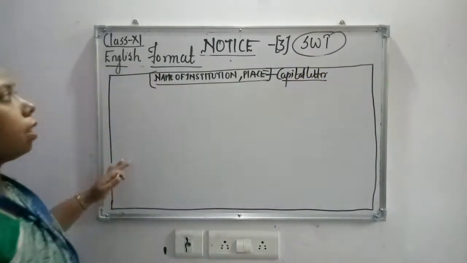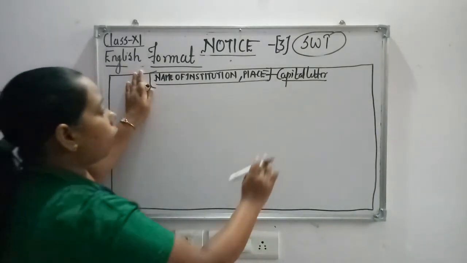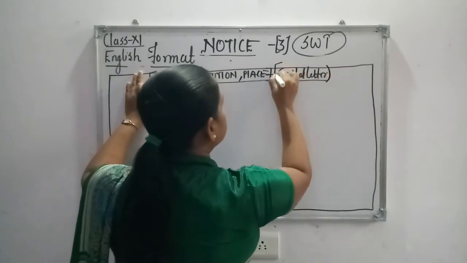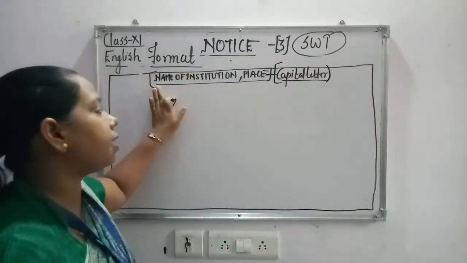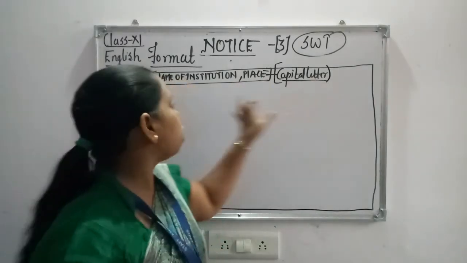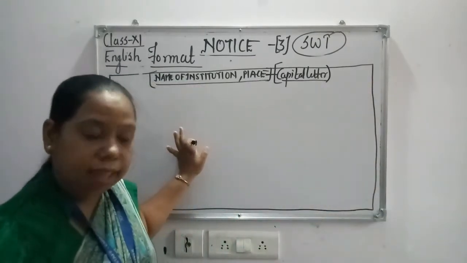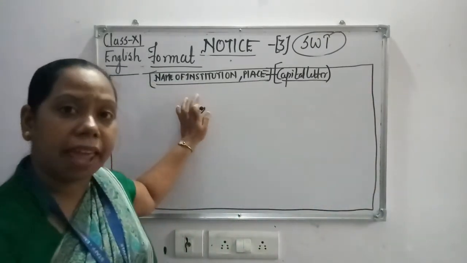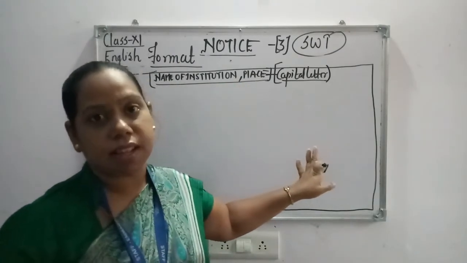Means it should never be written in small letters, and an equal amount of space should be left on both sides when you write. Like if you write Emmanuel Mission Senior Secondary School, Jaipur, this much and this much should be left. So the institution name should always be written along with the place in capital letters.